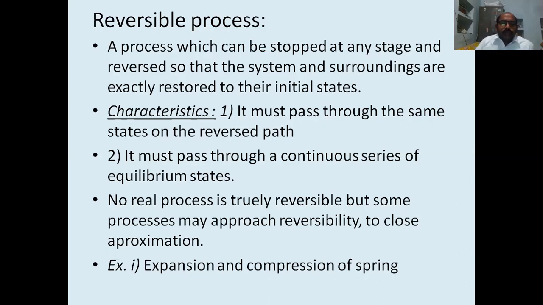It must pass through a continuous series of equilibrium states. Whenever the process occurs, it is a succession of states, continuous states, but those should be a series of equilibrium states when we are traversing in the reverse direction.